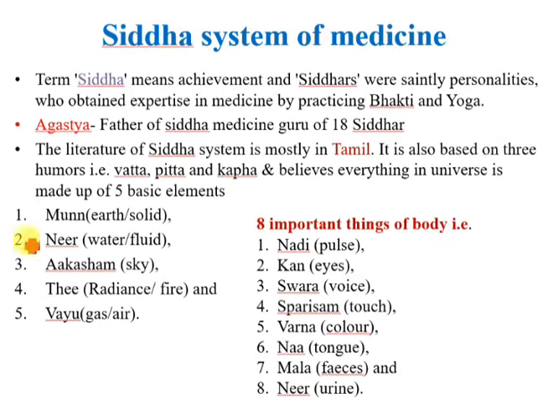Coming on to the Siddha system of medicine. Siddha, bhakti and yoga, that is known as the Siddha. Agastya, who is the father of Siddha. Next, coming on to the 5 basic elements of Siddha system of medicine, that is Munna. Munna means earth or solid, Neer means water or fluid, Akasham means sky, Thi means radiance or fire, and Vayu means gas or air.